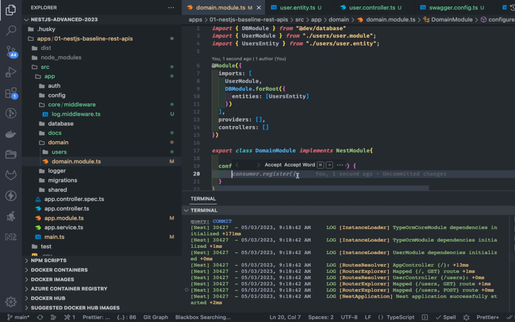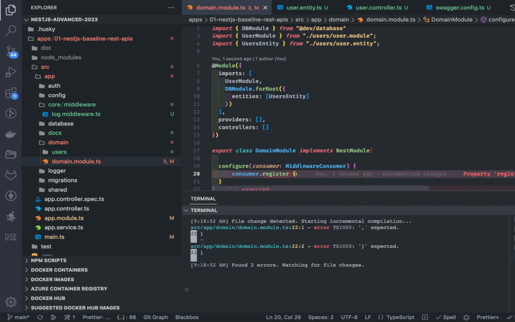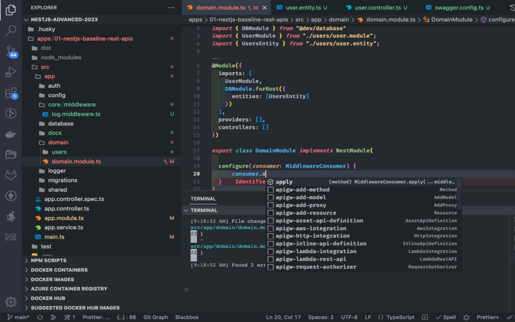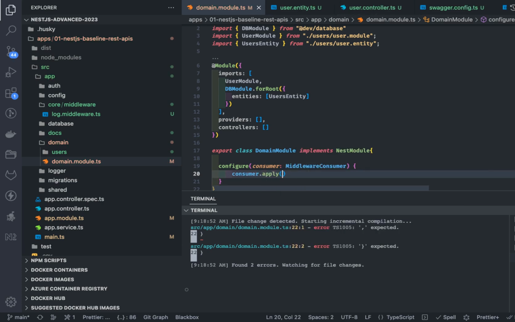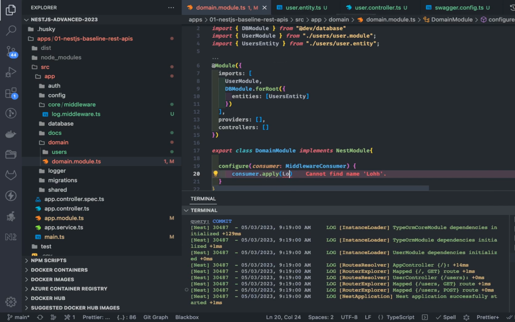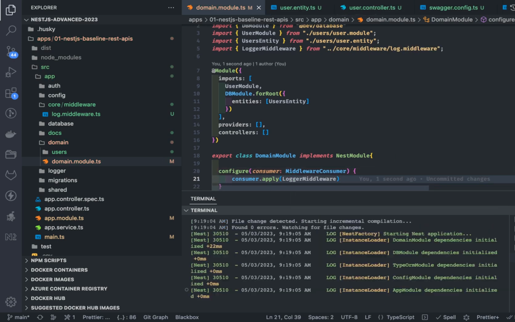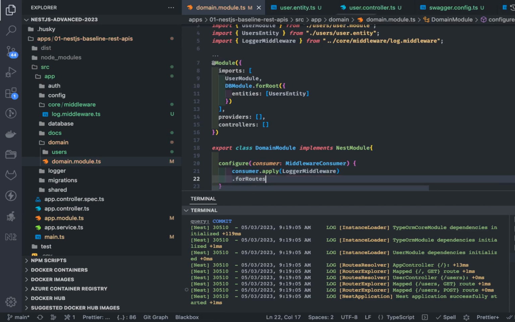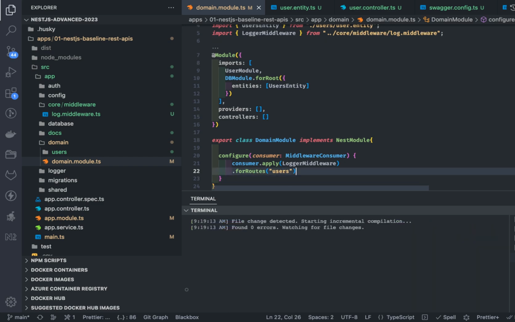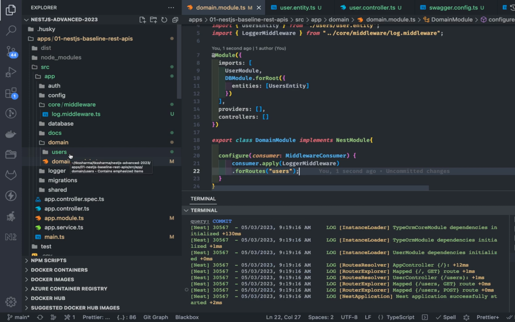So the middleware consumer. The simple concept is consumer.apply, or register. There are two things. Apply which middleware I'm applying. There is a logger middleware we have created, and to which particular routes I'm going to apply it. If you just put a particular route, okay, I'm just applying it for users. Then let's say you have multiple controllers and multiple routes: users, courses, students and all. In that case, this middleware is applied only to the users.